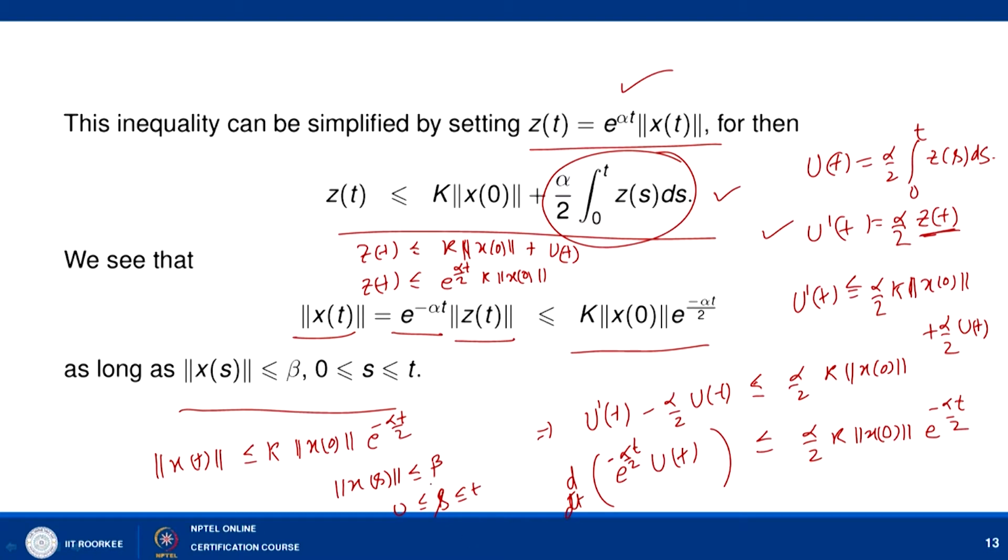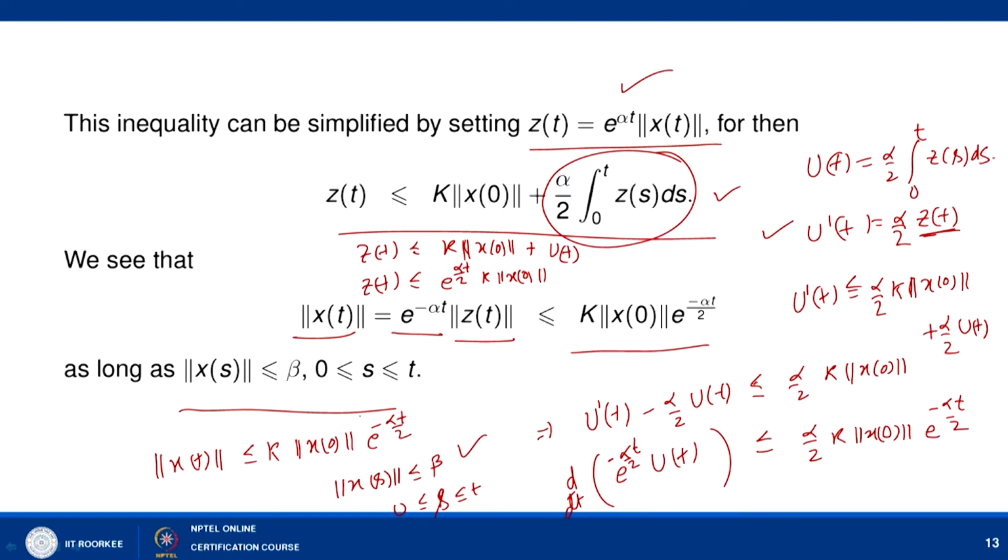Now our claim is that this will be automatically true if we assume that norm of x 0 is less than some quantity. Here, e to the power minus alpha t by 2 is less than 1, so we can say that norm of x t is less than or equal to k times norm of x 0.